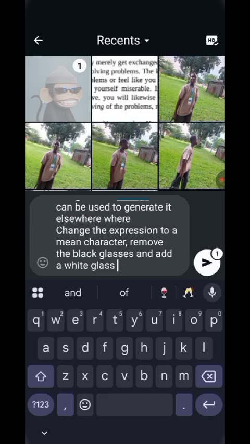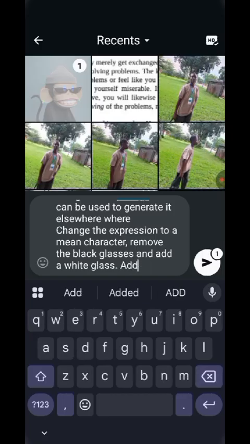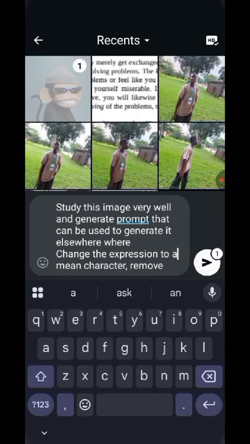Then also let's say add a long tie hair. I don't know how to convey this, hair that you can tie with what's it called? With a rubber band. I want that hair. So say add a long tied hair, something like that. Will I have any other thing? So let me just generate. Let's see what the result will be.